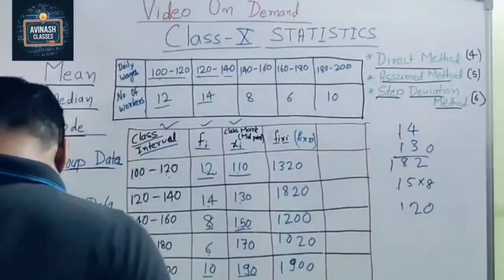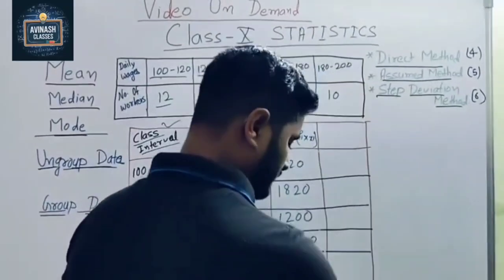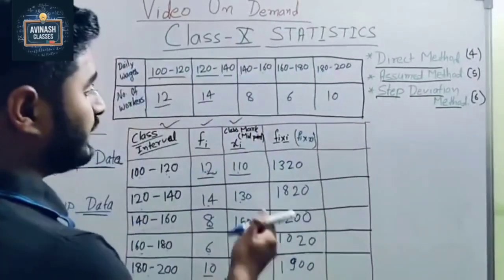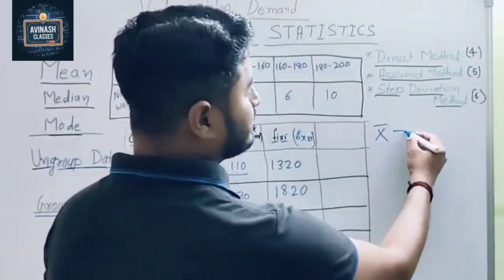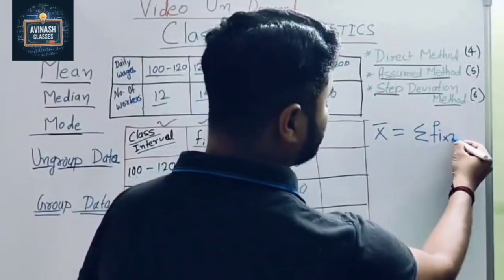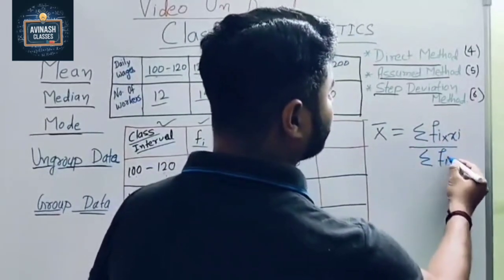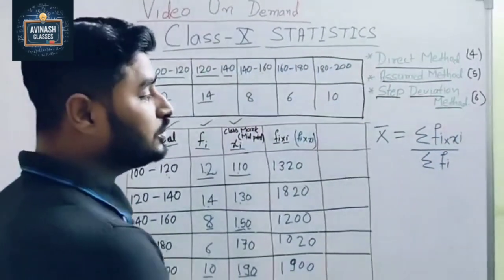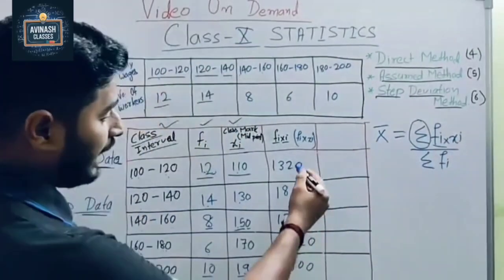Now we have to find the mean. Mean is equal to, this symbol represents the mean, summation of Fi into xi divided by summation of Fi. So here what will we do? We add. This symbol means addition, meaning we have to add all.